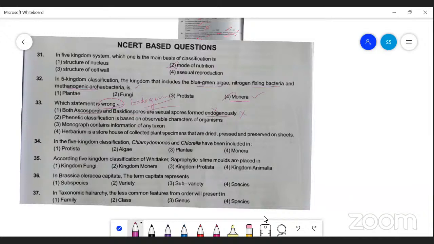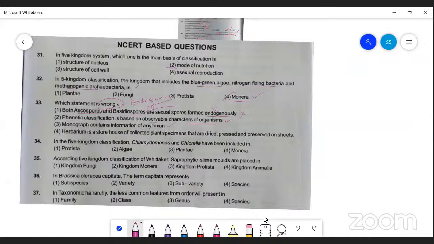And the second option, phenetic classification is based on the observable characters of organisms. Yes, it's correct. Phenetic classification is nothing but numerical classification, which analyzes data based only on morphological characters, so only observable characters of organisms. It is also called Adansonian classification. Third option, monograph contains information of any one taxon.